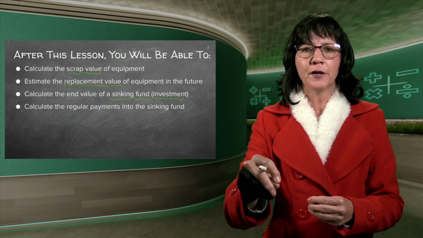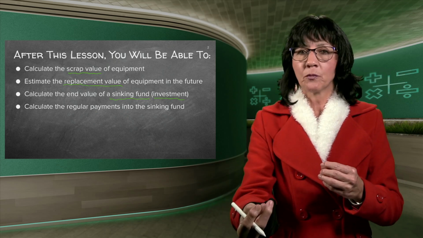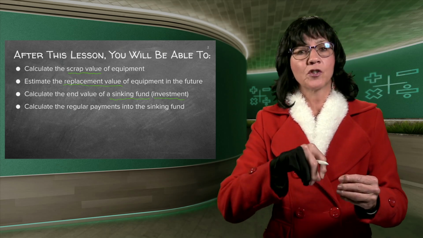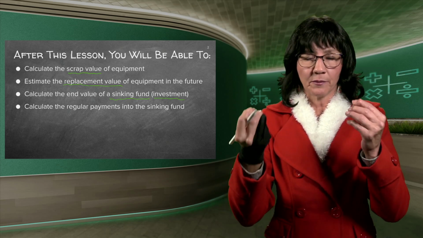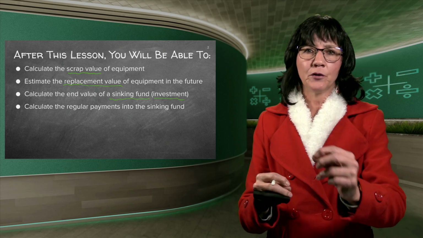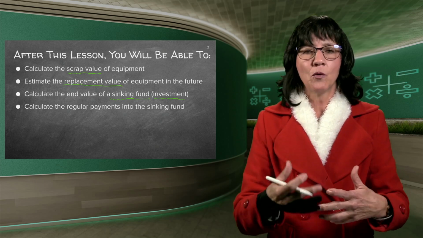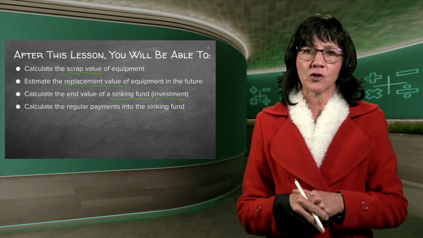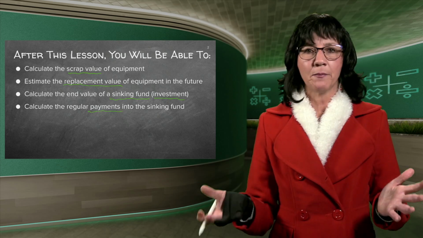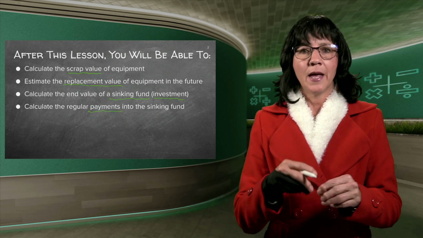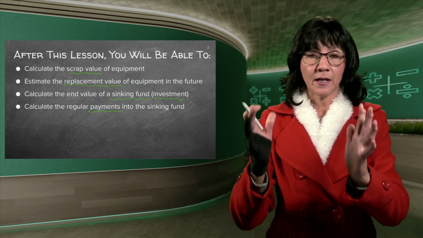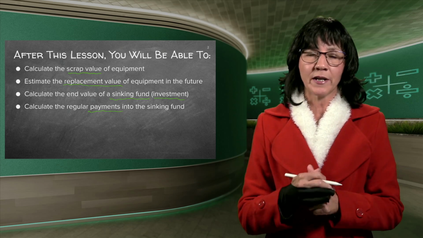So it's just another word that we use to say it's not just a normal investment. It is for a specific reason, because the equipment that we bought, normally it's some equipment, it depreciates, and then it also, with inflation, the new price will be higher, and I need to know what the difference between the two is, because if you exchange your vehicle for a new one, they will pay you whatever your vehicle is worth. And then lastly, most important, is the payments. I need to know now how much money must I put in the bank every month, so that by the end of the 10th year I can buy that car or whatever it is.